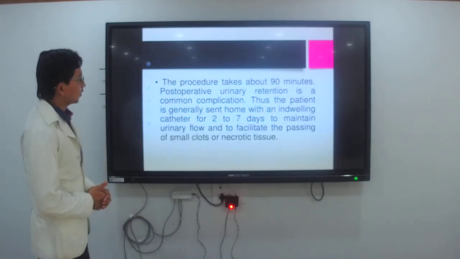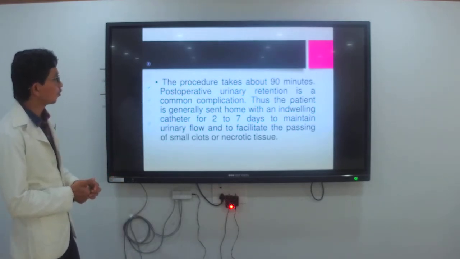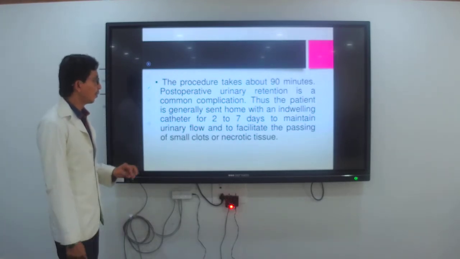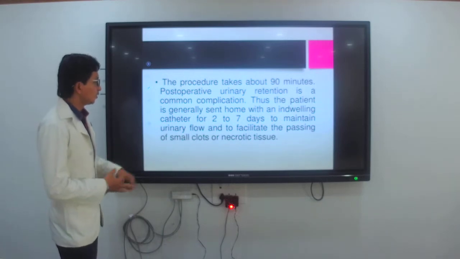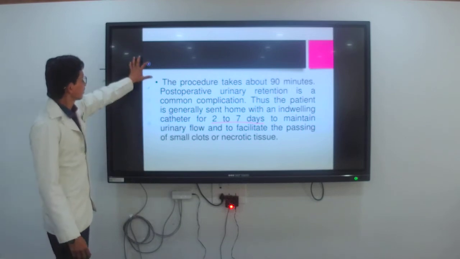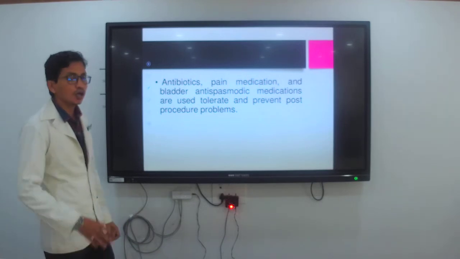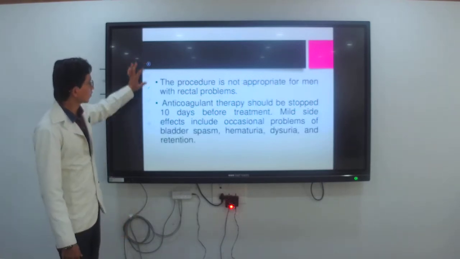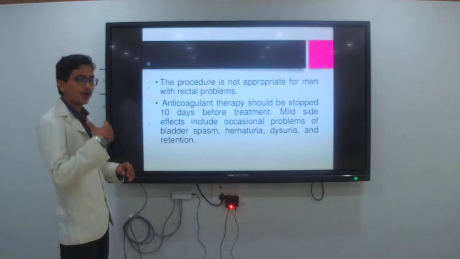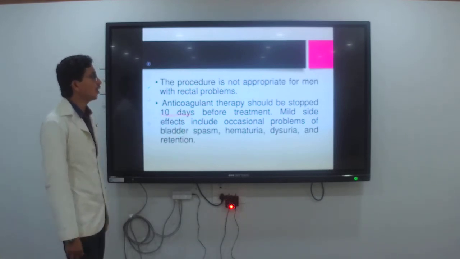The procedure takes about 90 minutes. Post-operative urine retention is a common complication. The patients are generally sent home within 2 to 7 days, once the urine flow is maintained. Then antibiotics and pain medication are provided as per the doctor's order, depending on tolerance. The procedure is not appropriate for men with rectal problems; if there is any rectal problem, the doctor will treat it until 10 days before treatment.